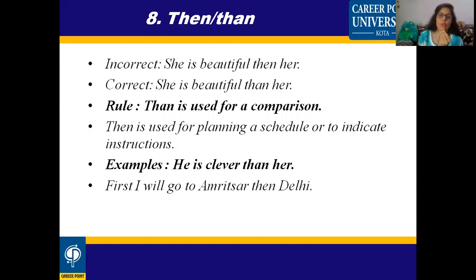"First I'll go to Amritsar, then Delhi." So here you can see there is a plan, there is a schedule. The person is moving from Amritsar to Delhi. So in order to indicate any instruction or planning or schedule, you will use "then".